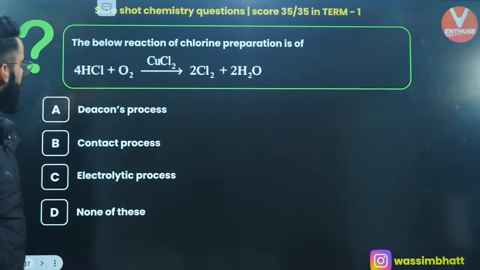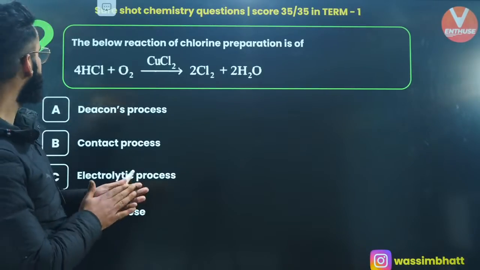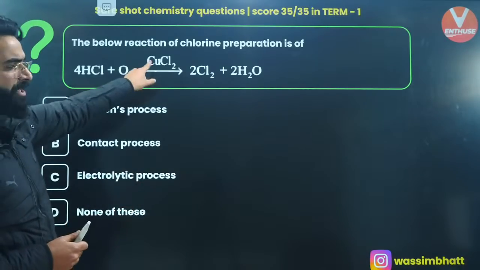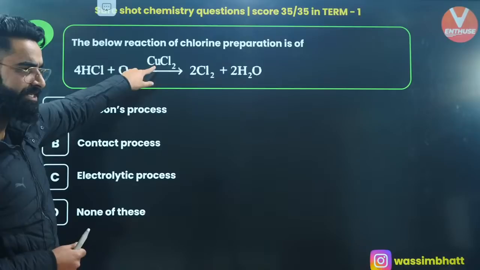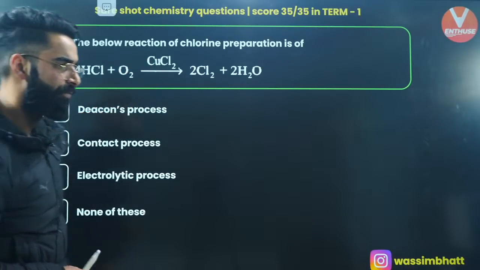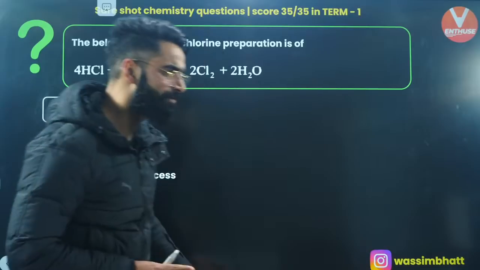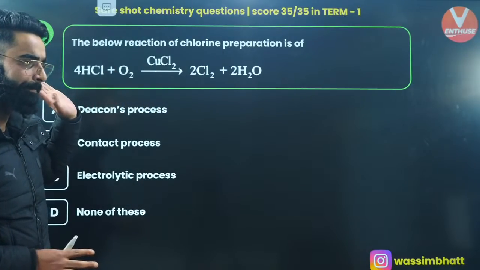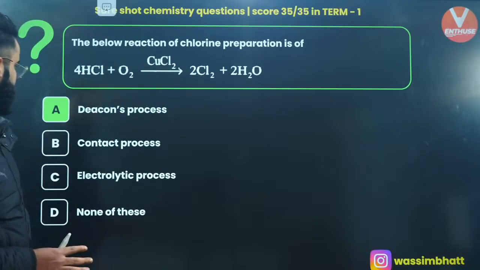All the above. Okay, the reaction of chlorine preparation, what do we call this process? You're using CuCl2. Have a look, you're using CuCl2. We call this process Deacon's process, my dear people, right? The reaction is given directly in NCERT. Yes, it's called Deacon's process.